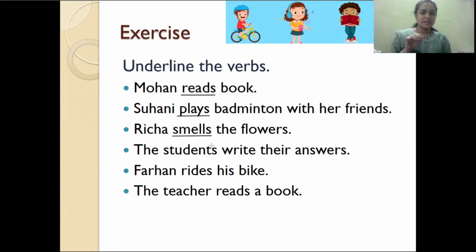The students write their answers. What is the action being done? Writing. So what is the verb in this sentence? It is write. Farhan rides his bike. Here the verb is rides. The teacher reads a book. Here the verb is reads. You answered all the questions, so you got the topic. Fine.